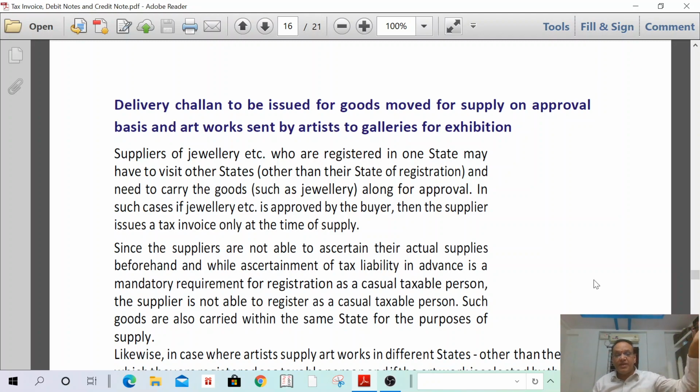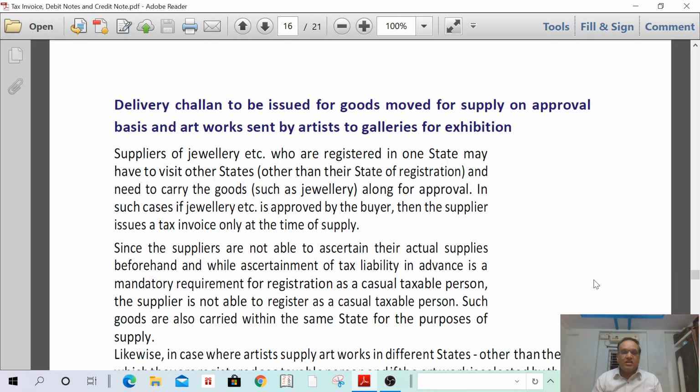If the buyer accepts, then I can issue a tax invoice. Otherwise, I can take back my gold ornaments. In such a case, I can issue only a delivery challan once the goods are transported from Hyderabad to Mumbai. If the goods are accepted by the buyer, then I can issue a tax invoice.